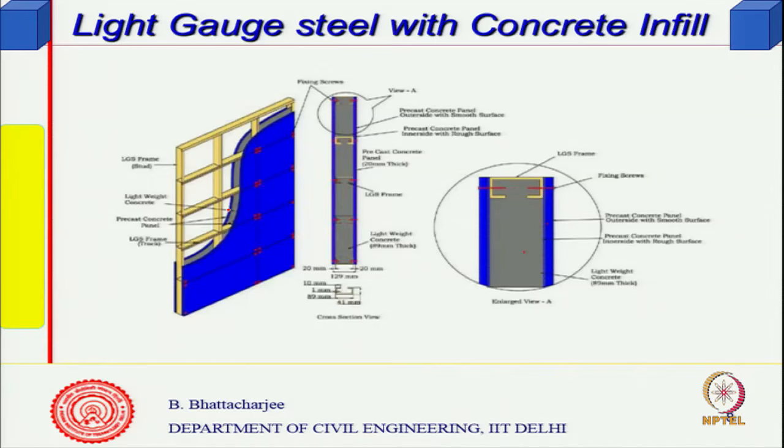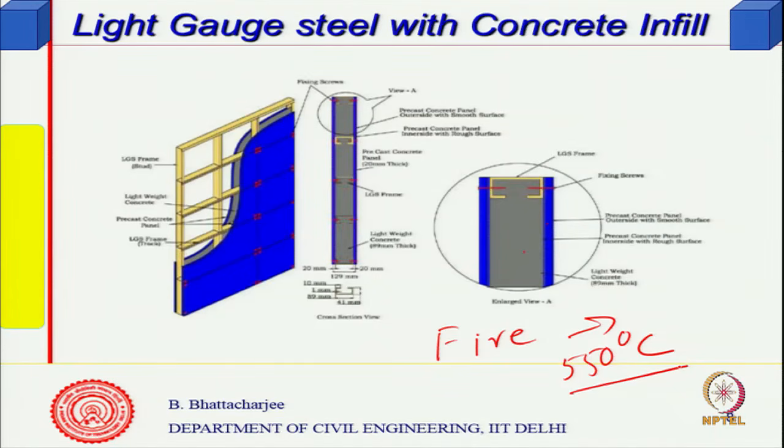So, the cladding must perform in such a manner that the steel is protected from fire, because as you know, steel is vulnerable to fire. There are two problems with steel: one is corrosion, which of course is taken care of by galvanizing. Fire is the other issue, because beyond 550 degrees centigrade, normal mild steel loses its strength significantly.